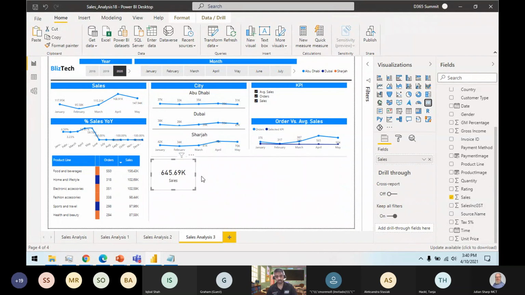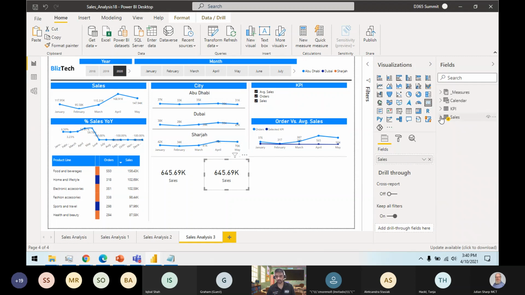This is the sales, but this approach is not reusable. If I want to build any custom logic there, I cannot. That's why you should always organize your numerical values into measures, so you can reuse them and refer to them later.